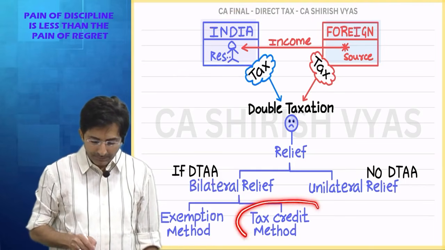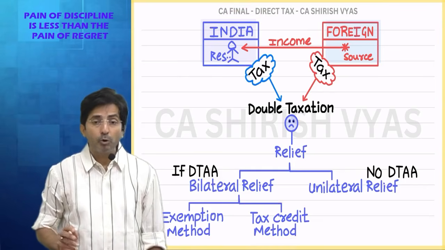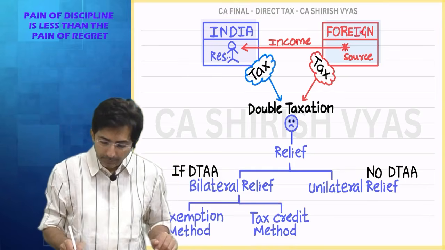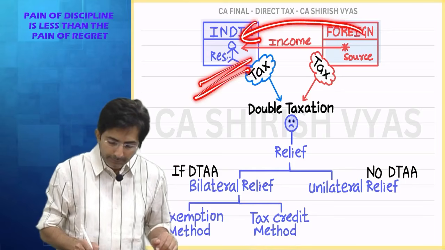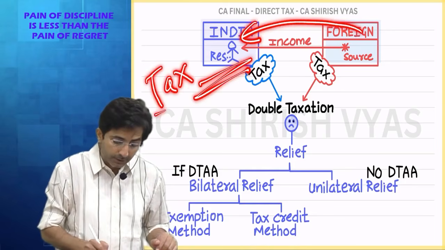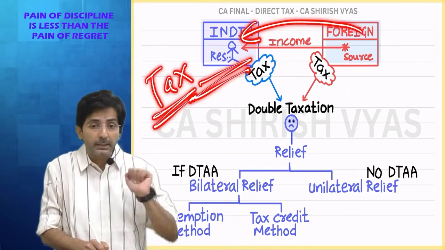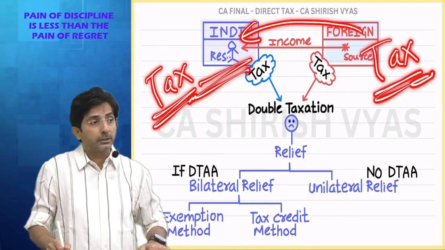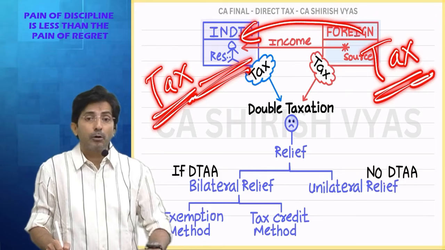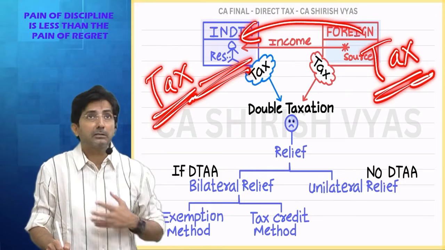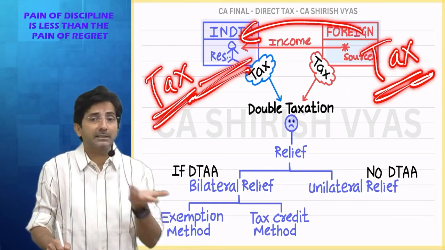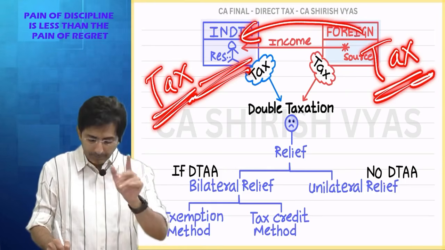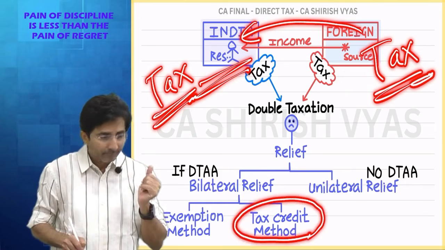So this is called the exemption method. But you know, in the tax credit method, what happens? Both the countries will tax you. Like, if some income comes from Singapore, India will say, we will tax Shirish because he resides in India. And Singapore will say, we will also tax Shirish because he is earning from Singapore. Both the countries will tax. Now Shirish will cry, both are taxing me. Don't worry. For the time being, both will tax you. But later on, you will get the credit.